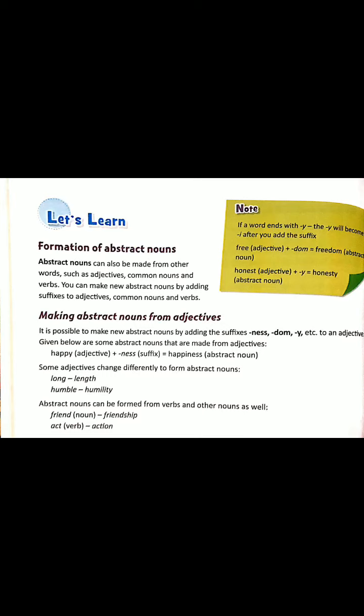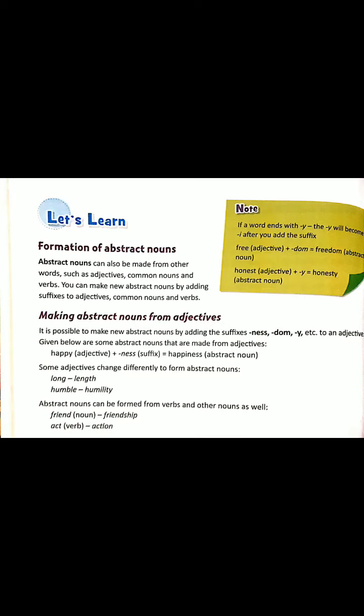Likewise, sad. Sad is again an adjective. When I add ness to sad, it will become sadness. Now sadness is again a feeling, so it is an abstract noun. Now, there are some adjectives which change differently to form abstract nouns. We have to change their spelling differently in order to convert them into abstract nouns.